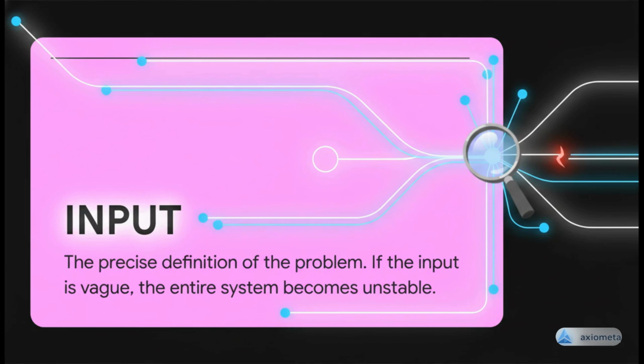I will address the first stage, input. The system is initiated here. This stage is about the precise definition of the problem. Its function is to set clear operational boundaries. Any vague or poorly defined input will compromise the entire system stability right from the very beginning.